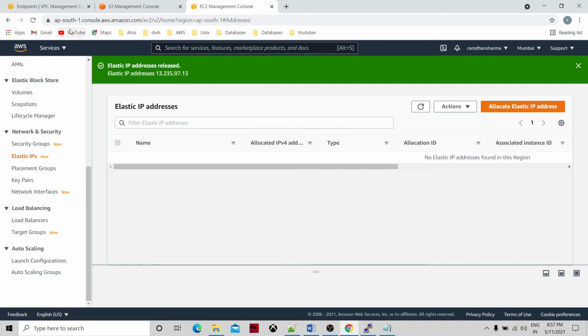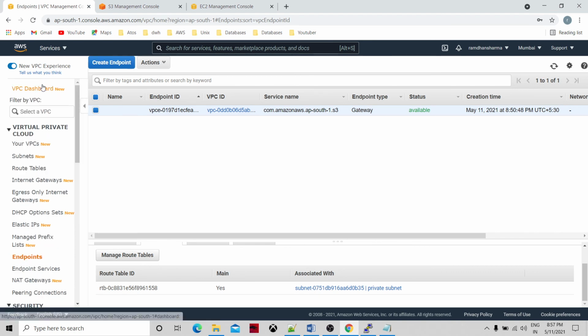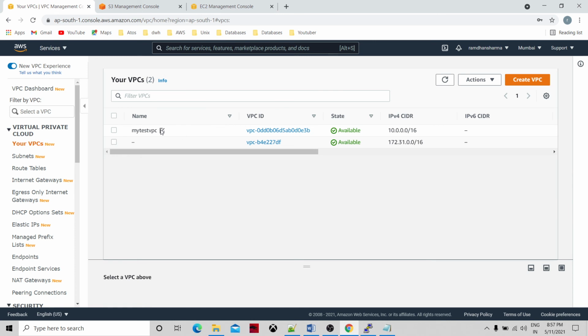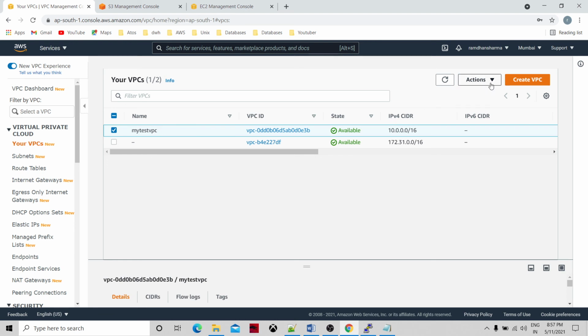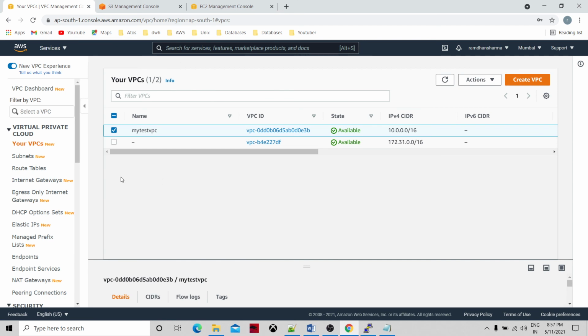Now go to the VPC dashboard. We will have one default VPC, and if you try to remove it, it won't allow that. Because subnets are already associated with it, it is not going to allow.